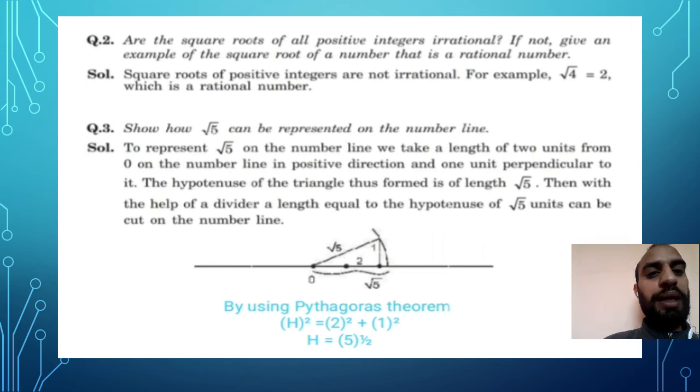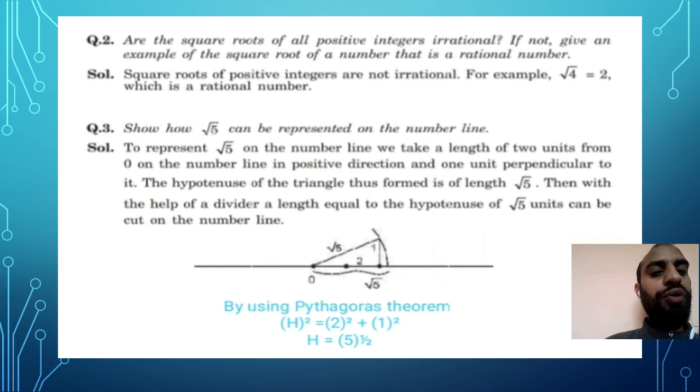To represent √5 on a number line, we take a length of 2 units from 0 on the number line in a positive direction. That means you need to move from 0 onward, 0 to 1, then up to 2. At 2 you need to draw a line perpendicular to it, 1 unit in length.